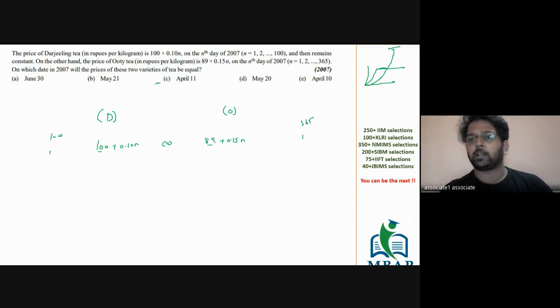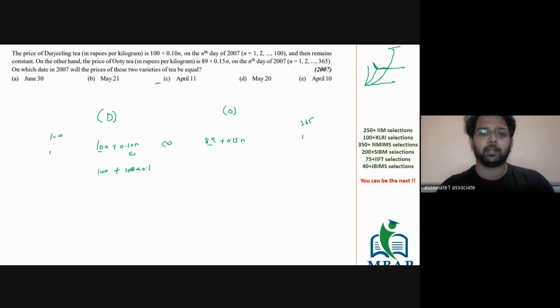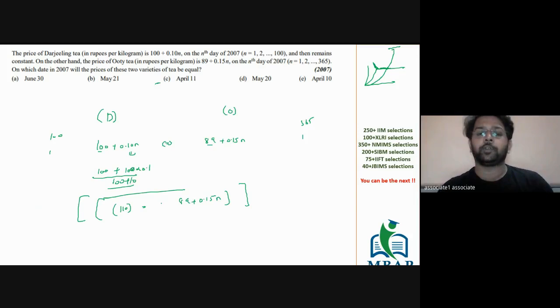So once the curve has been flattened, then it's going to meet, which means I can find out the maximum value of Darjeeling tea by putting the value of n as 100. So 100 into 0.1 plus 100. This is going to become 100 plus 10, which is 110. This is equal to 89 plus 0.15 n. And this is a question far below the caliber that we have got, right? Solving a question like this is not what we can expect from CAT, right?